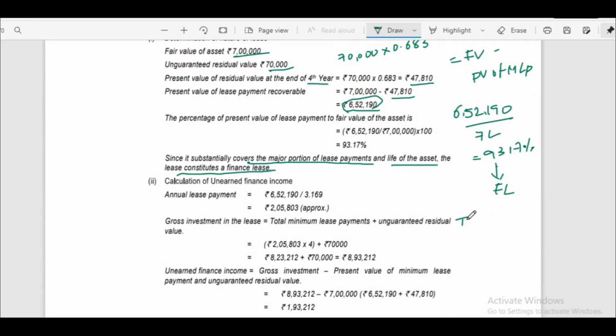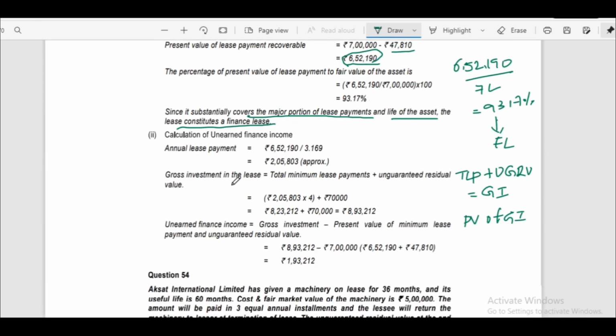Unearned finance income is nothing but total lease payments plus unguaranteed residual value, we'll get gross investment. If we minus present value of gross investment from gross investment, we will get unearned finance income. Let's see the solution. Gross investment in the lease is total minimum lease payments plus unguaranteed residual value. That is nothing but total lease payments, 2,05,803 into 4 years, plus 70,000 unguaranteed residual value. We'll get gross investment 8,93,212.